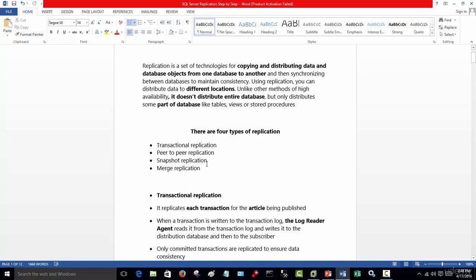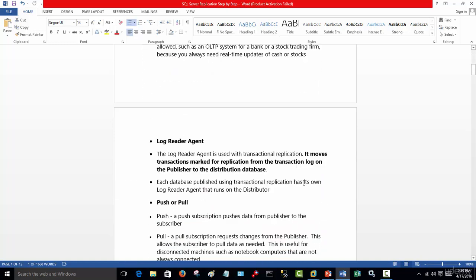However, since it's a snapshot of the original sent to the destination, if the original database is being updated with inserts, then until it runs another snapshot, you will not have synchronization. So that's why this is probably used for other purposes rather than transactional replication, which is more important. We would not be using snapshot replication for a bank, for example, but I'll be demonstrating that to you when we talk about snapshot replication.